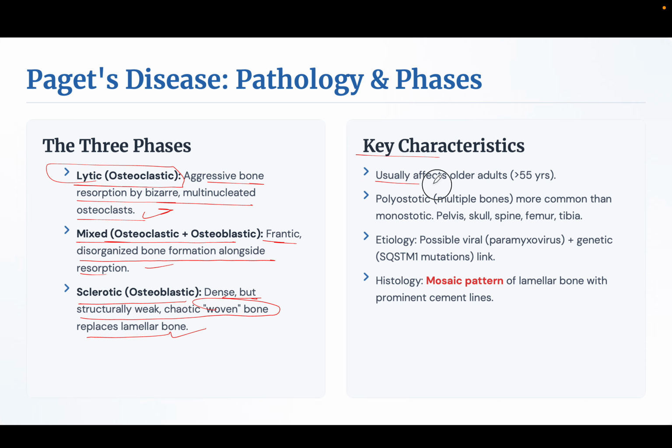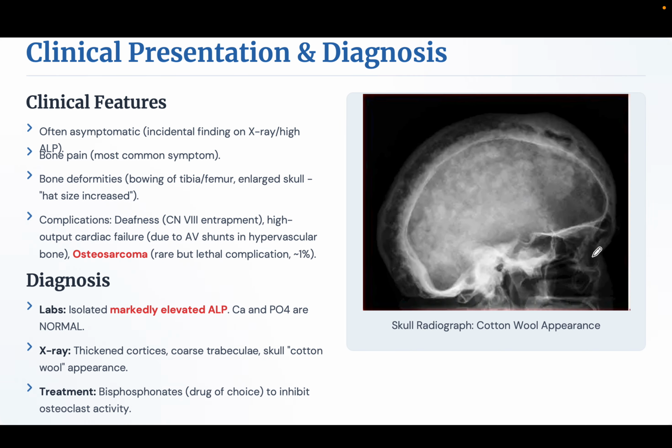Key feature: it usually affects older adults. It can be polyostotic, meaning multiple bones affected, which is more common than monostotic. Sites involved include the pelvis, skull, spine, femur, and tibia. Possible etiology is viral, paramyxovirus, or it can be associated with genetic mutation, the SQSTM1 mutation link. In histology you will find a mosaic pattern of lamellar bone with prominent cement lines. Clinically, these patients are often asymptomatic, with an incidental finding on X-ray and a high alkaline phosphatase.